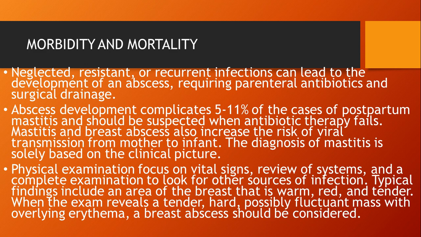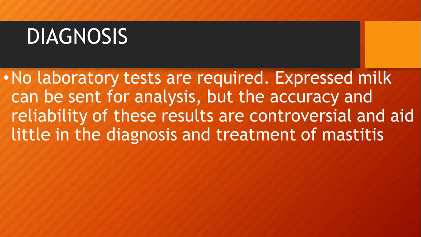The diagnosis of mastitis is solely based on the clinical picture. If we do not do proper management for the abscess, then it will transmit the infection to the baby also. The physical examination focuses on the vital signs, review of systems, and a complete examination to look for other sources of infection. Typically findings include an area of the breast that is warm, red and tender. When the exam reveals a tender, hard, possibly fluctuant mass with overlying erythema, a breast abscess should be considered. So all these are things we are supposed to monitor properly for early identification. The next is how we are supposed to do the diagnosis of this complication.